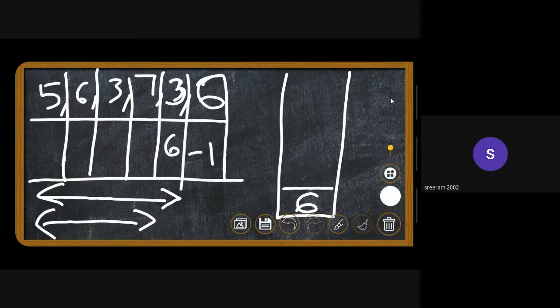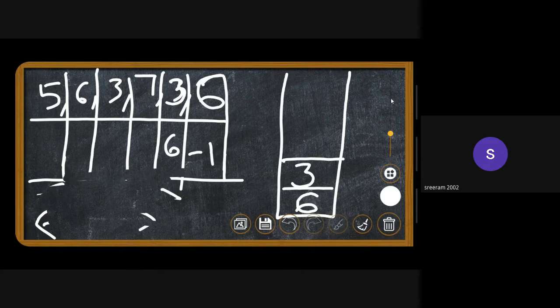We did not iterate the array yet, so we don't know what kind of elements are there before 3. Hence, we'll be storing it in our temporary memory. So let's just say we'll be pushing it into the stack. Now we have 7. Let me make up some space. Here we have 7, right?